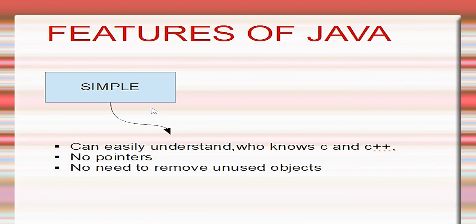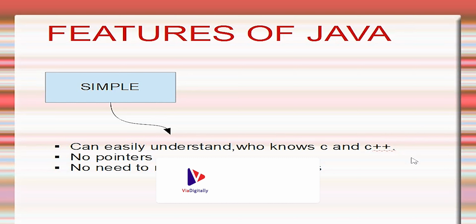First, simple. Java is a simple language because the syntax is taken from C and C++. A person who knows C and C++ can easily understand Java, and there is no pointers concept. In C++, a programmer is responsible for allocation and deallocation of memory. But in Java, deallocation is taken care of by the garbage collector, and the programmer is responsible only for allocating memory.